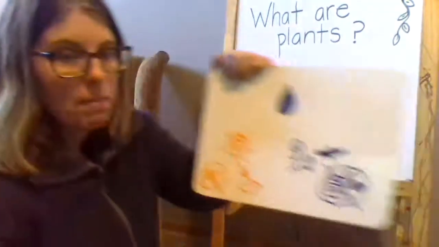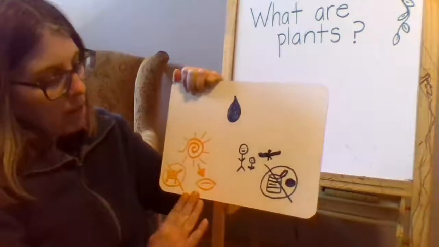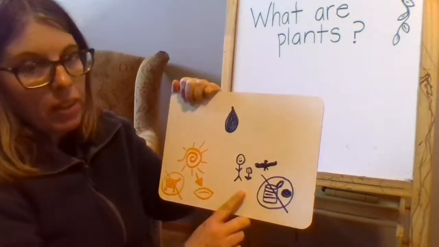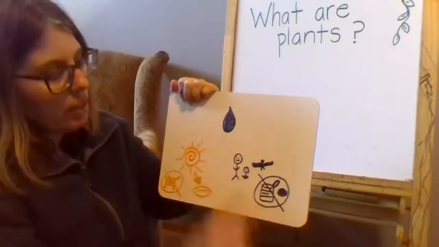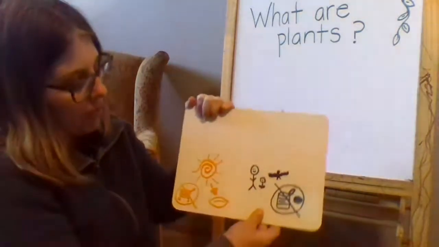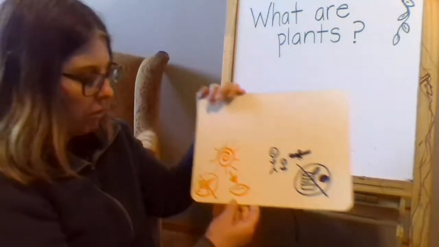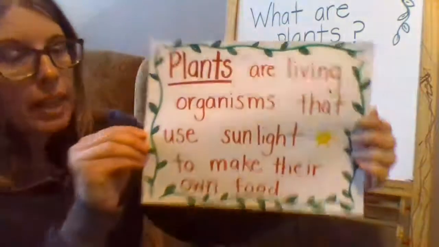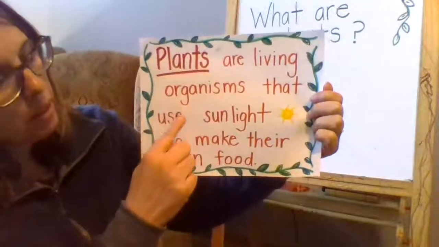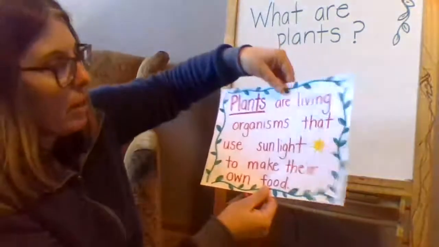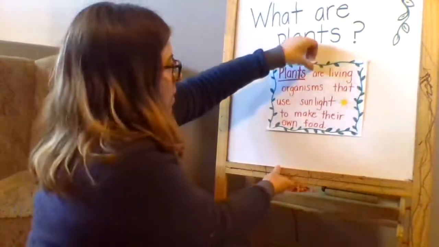Okay, so here's what I'm left with. That they're living, they make their own food, and that they need water. Well, all living things need water. So this is taken care of by saying that they're living, because all living organisms need water. So they're living and they make their own food. Okay, so let's look at this definition. Plants are living organisms that use sunlight to make their own food. Yeah, that's what plants are.